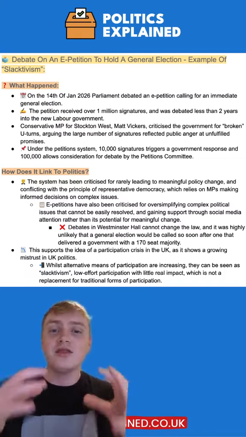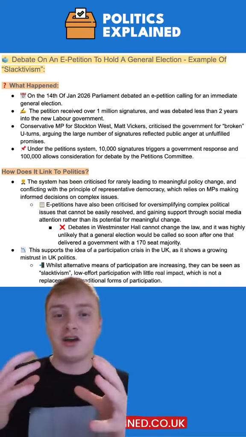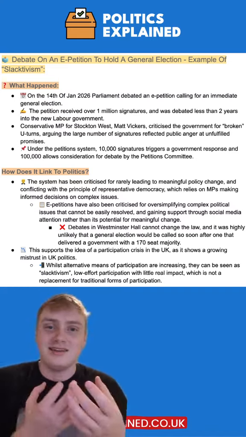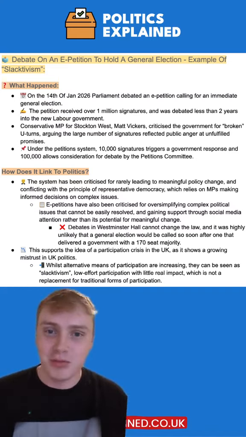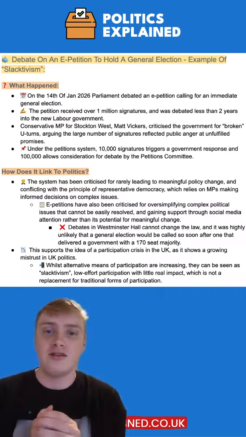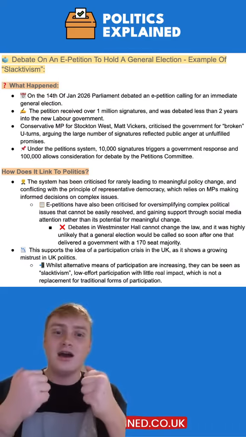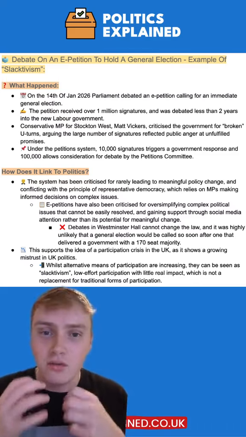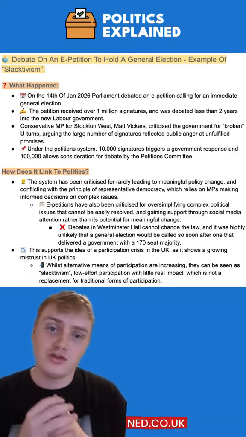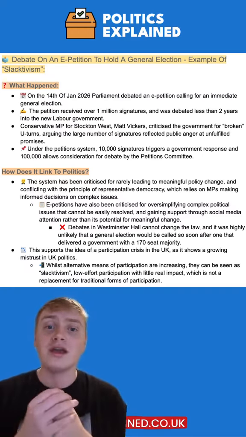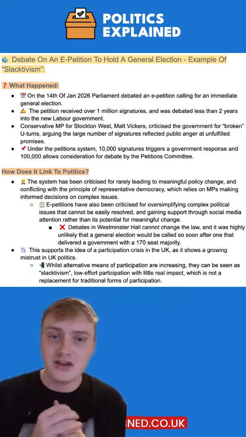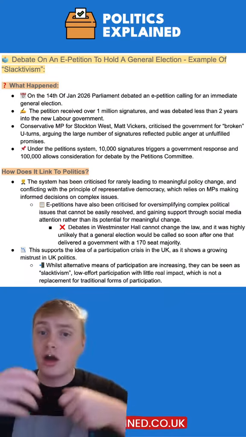However, I think actually the more persuasive argument you can use here is against e-petitions. So an e-petition like this, it's going to have no impact. It's kind of pointless. People have gone and signed it, and yes, it does demonstrate that they don't like the government, but it's not really affecting politics in the UK. It's not really holding the government to account or having an influence on issues. Therefore, we can argue that it's an example of slacktivism, which is kind of low effort participation with little real impact, which isn't a replacement